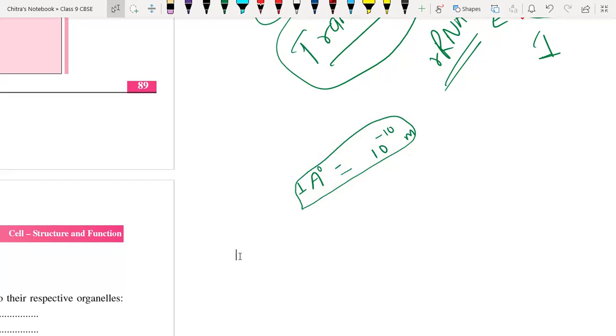Don't worry. So have you understood the relation between angstrom and meter? Sir, is angstrom less than a nanometer? Yes.